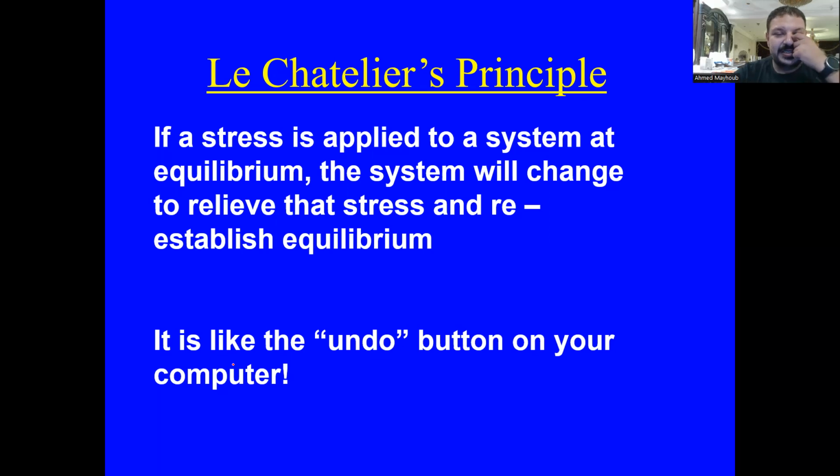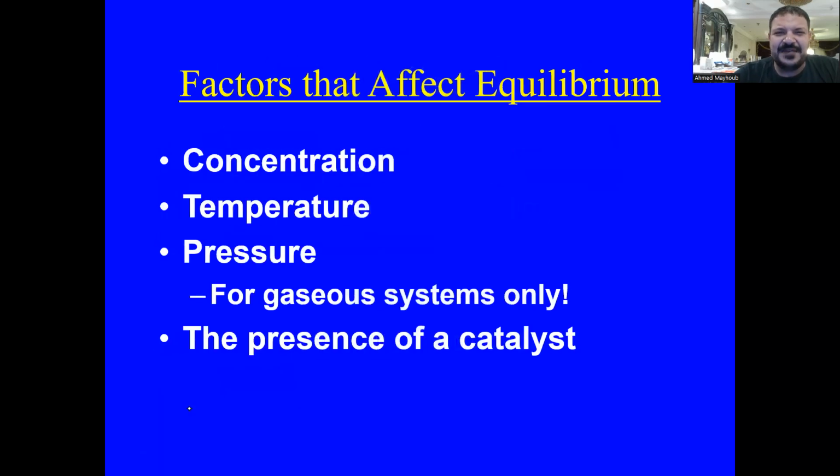So how could Le Chatelier's principle be applied on an equilibrium system? First, let's study the factors that affect the equilibrium: concentration, temperature, pressure, and catalyst. Number one, the effect of concentration. Number two, the effect of pressure. Number three, the effect of temperature. And number four, the effect of adding a catalyst.